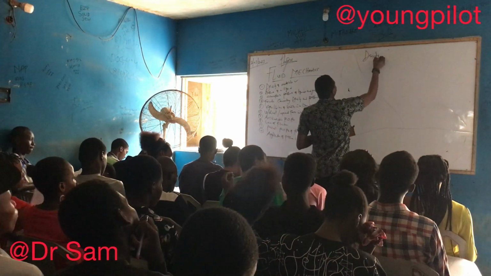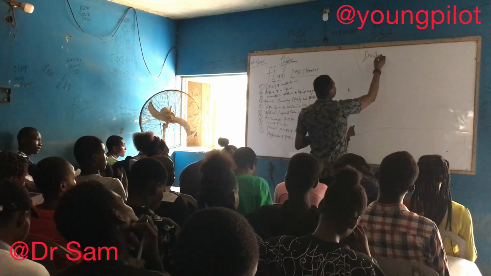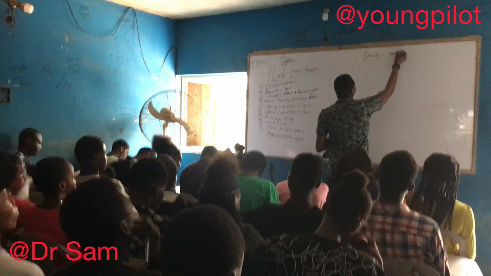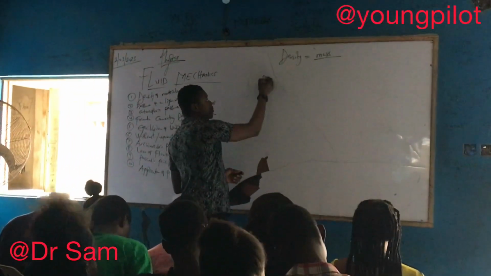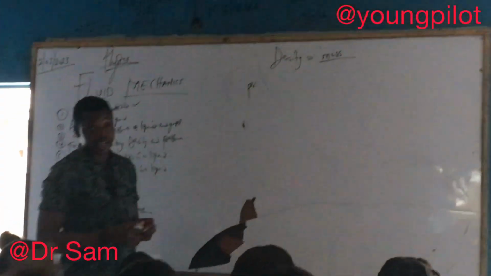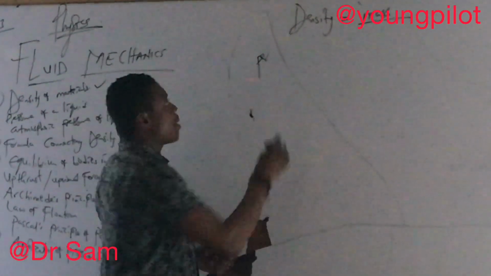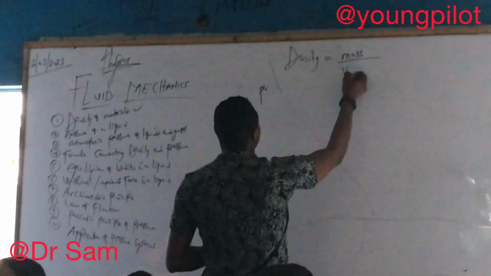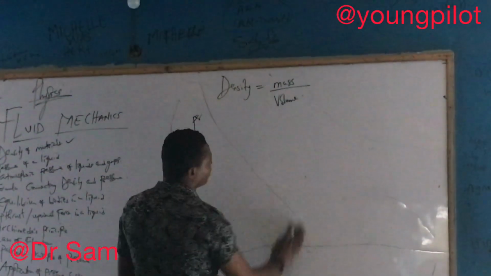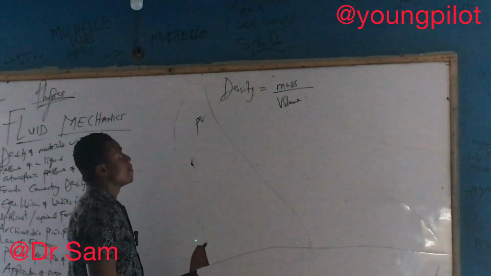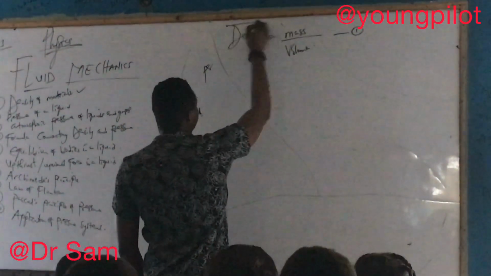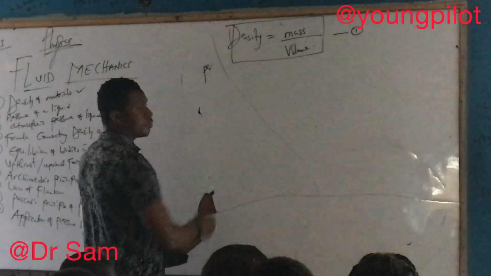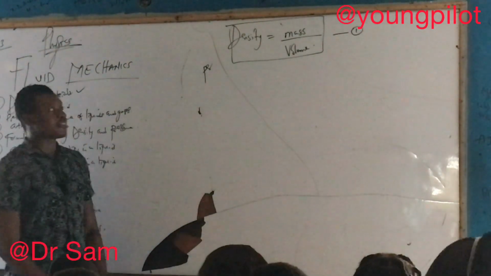So density, mathematically, we said it is defined as the mass per volume. Per means divide. That word you wrote, P-E-R, per, means divide. So that means density equals mass divided by volume of the material. Equation 1. Let me put it in a box. Density equals mass over volume.